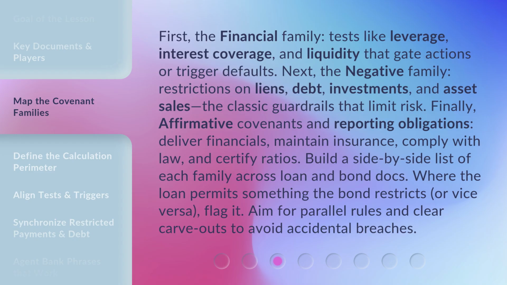Deliver financials, maintain insurance, comply with law, and certify ratios. Build a side-by-side list of each family across loan and bond docs. Where the loan permits something the bond restricts, or vice versa, flag it. Aim for parallel rules and clear carve-outs to avoid accidental breaches.